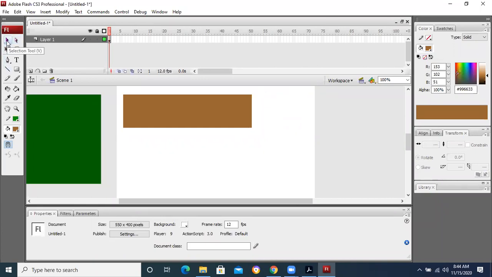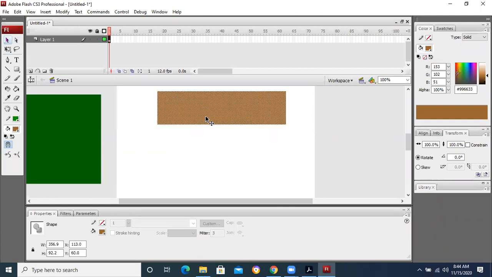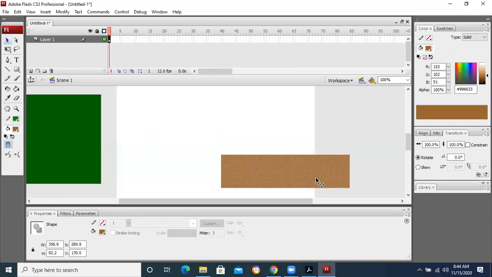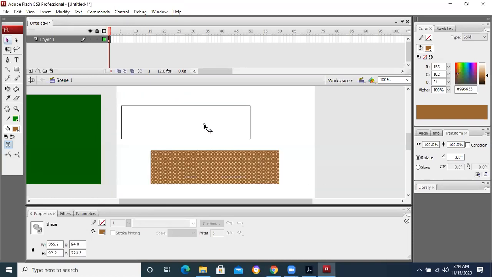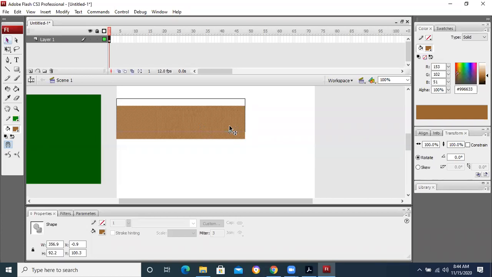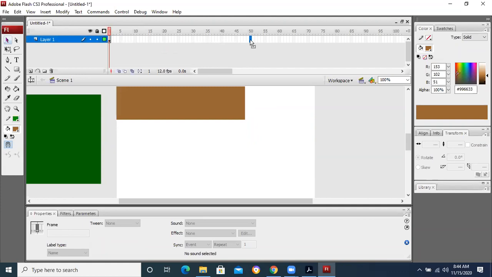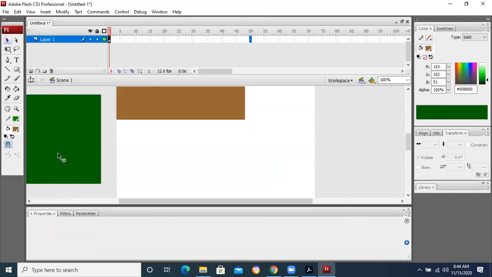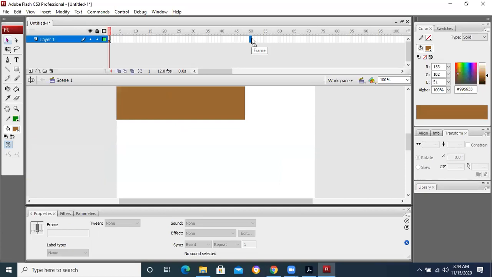Definitely, this is the selection tool. When we press V, we can have the selection tool, or we click the selection tool. The selection tool is not going to make any change over here, but it is going to displace the object. How am I displacing the object using the selection tool? When we created tween motion, let's suppose this object is here. I press F6 on frame 50 and I said change the position of this object.